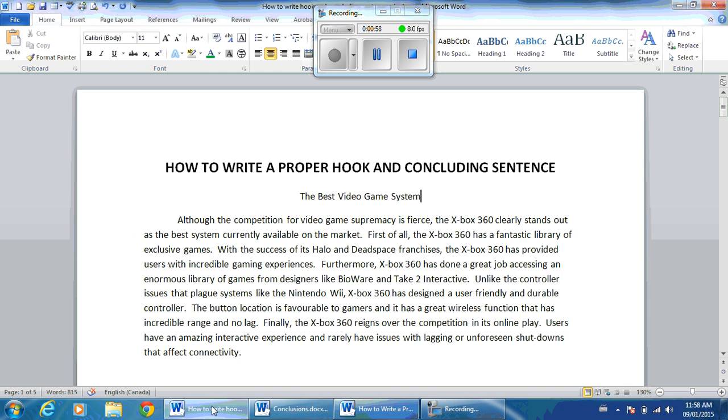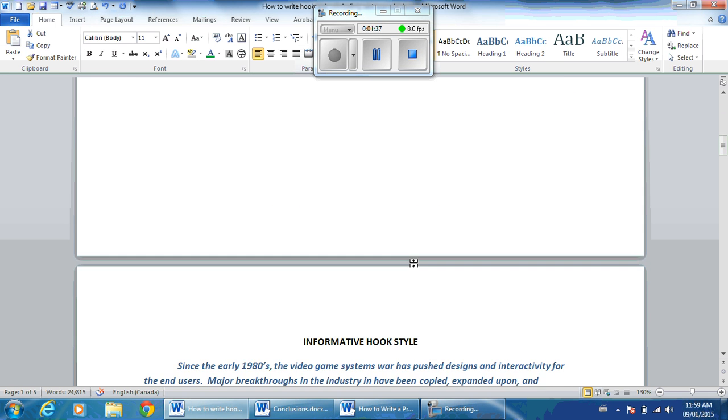So going back to our paragraph, we've got our topic sentence. Our topic sentence is right here where it says, although the competition for video game supremacy is fierce, the Xbox 360 clearly stands out as the best system currently available on the market. So with this being our topic sentence, we're going to want to make sure that our hook is going to be related to the video game industry. Although it's not going to directly tell us what the paragraph is about, it's going to kind of give the reader a preview as to what they can expect. So let's take a look at an informative hook for starters.